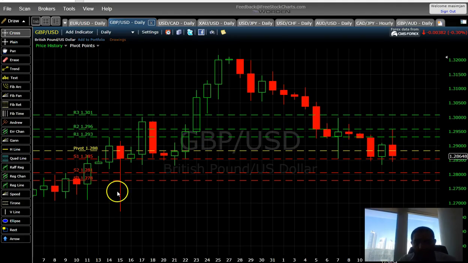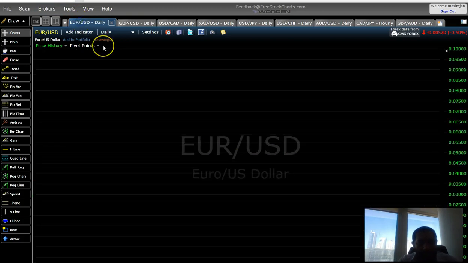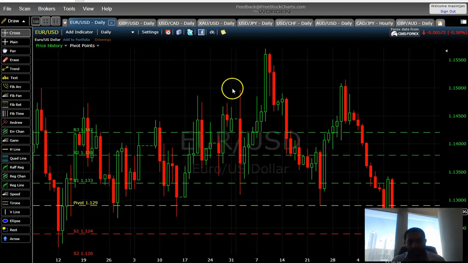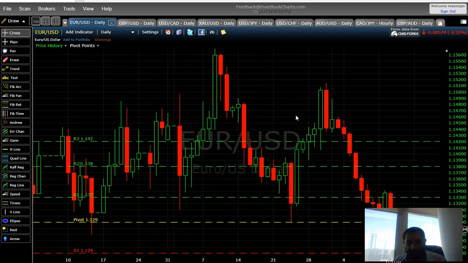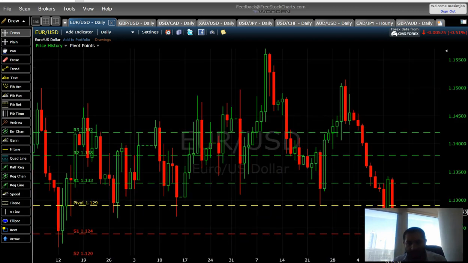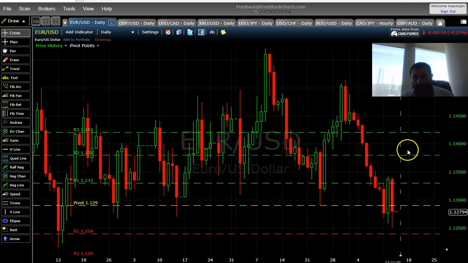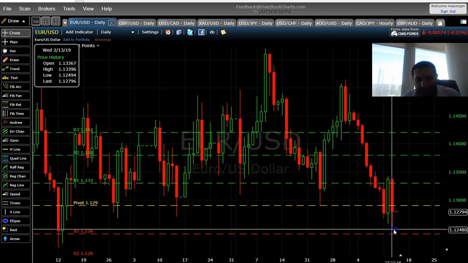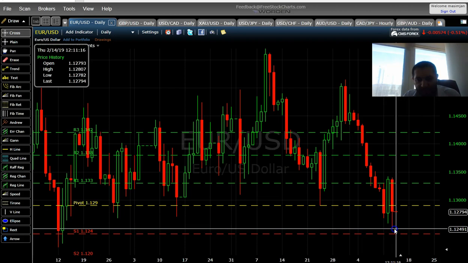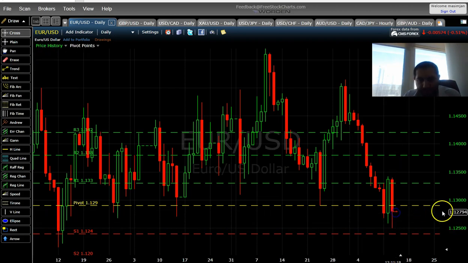Moving on to Euro USD. As you can see, yesterday we saw a really big bullish momentum, followed by a very big bearish candle that broke the weekly support as well, and then came back. Currently it's below the pivot, and as we can see, if the dollar index is on the rise, we do expect the Euro USD to fall.